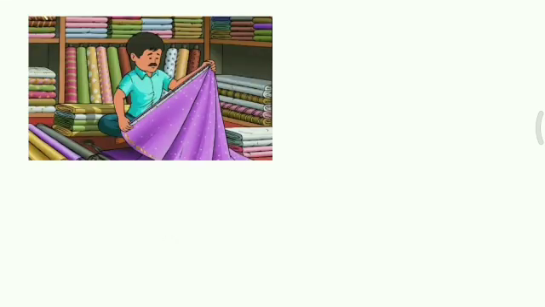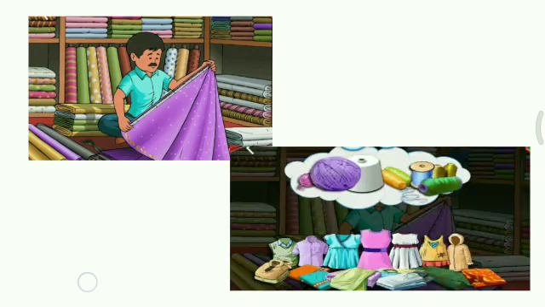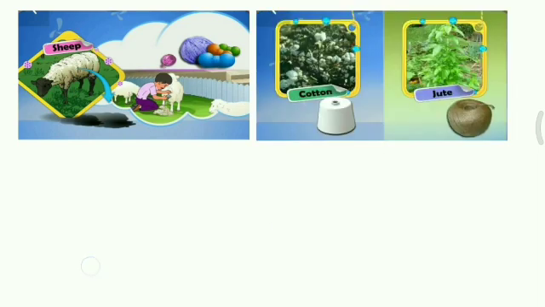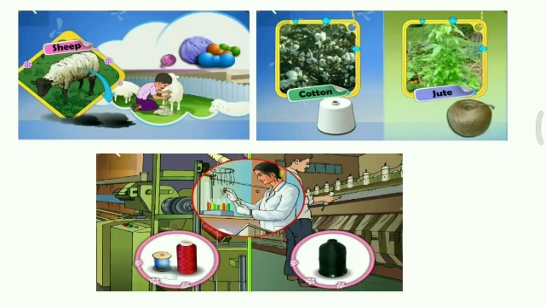When we visit a cloth shop, we see different varieties of cloth. They are made of different threads. Normally, cloth is made from cotton, wool, jute, nylon, rayon, etc. However, all these threads come from different sources. For example, we get wool from sheep and cotton and jute from plants. Nylon and rayon are made from chemical products.